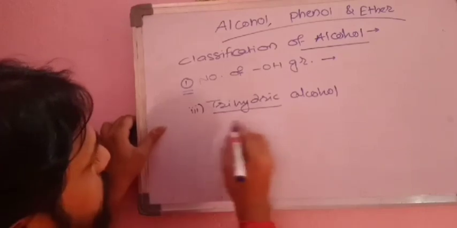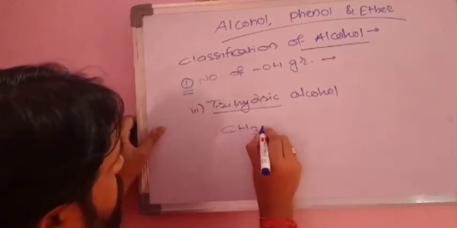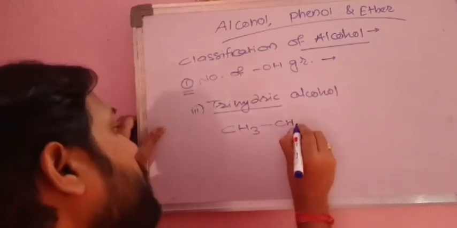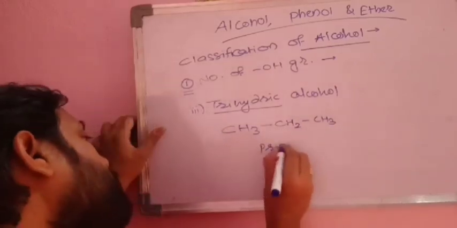For trihydric alcohol, if I have this compound, CH3-CH2-CH3, what is it? It's propane.